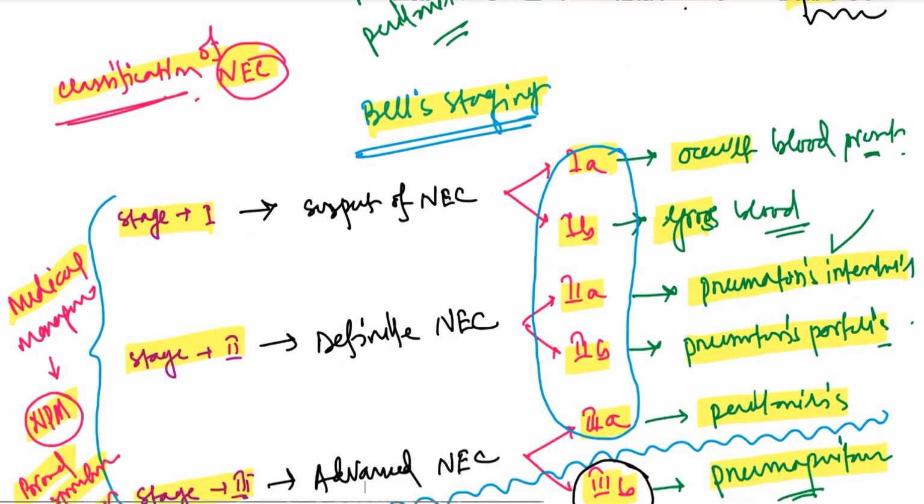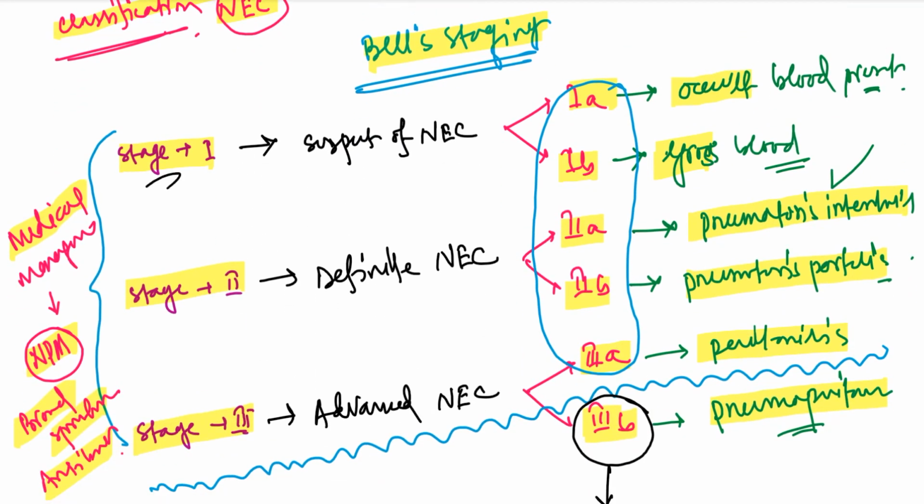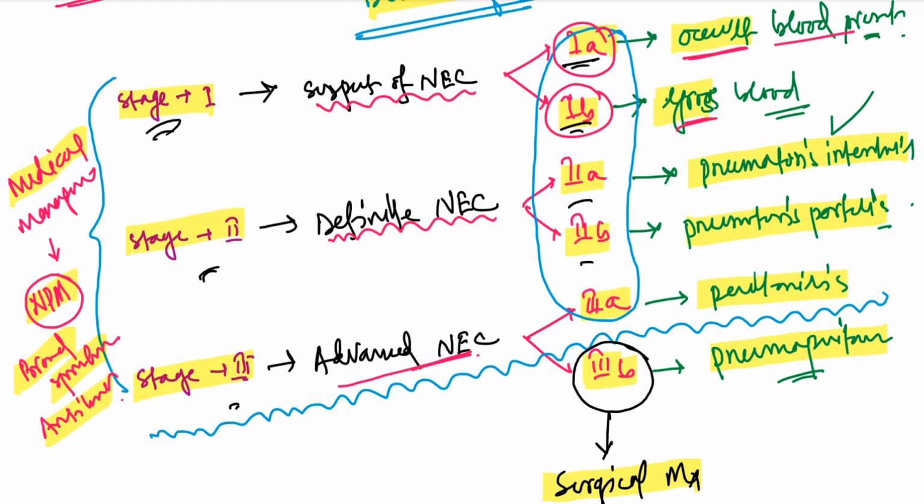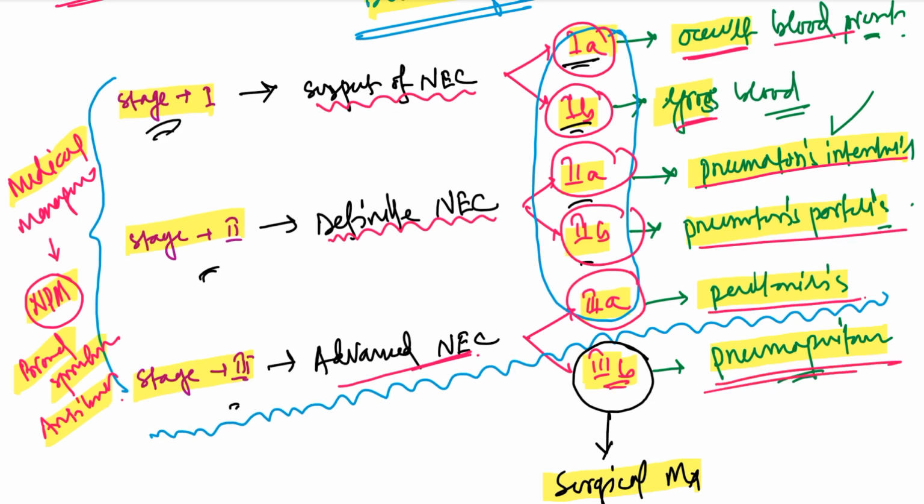Now there is a classification of necrotizing enterocolitis, which is called Bell staging. There are 3 stages: stage 1, stage 2, and stage 3. All stages are further subdivided into A and B. Stage 1 is called suspect NEC, meaning necrotizing enterocolitis. Stage 2 is definite necrotizing enterocolitis, and stage 3 is advanced necrotizing enterocolitis. Now, stage 1A, where occult blood is found in the stool. Stage 1B, gross blood. Stage 2A, pneumatosis intestinalis. Stage 2B, pneumatosis portalis. Stage 3A, peritonitis, and stage 3B, pneumoperitoneum.